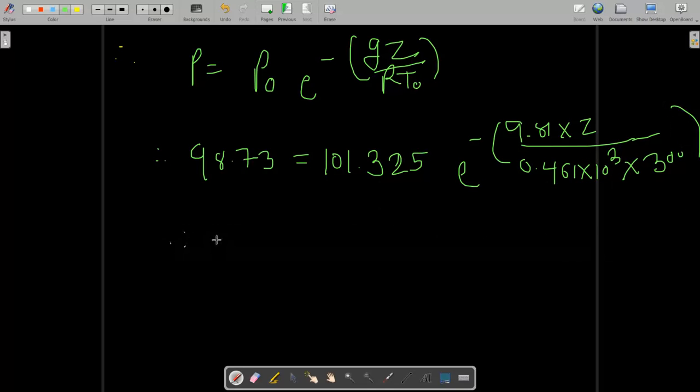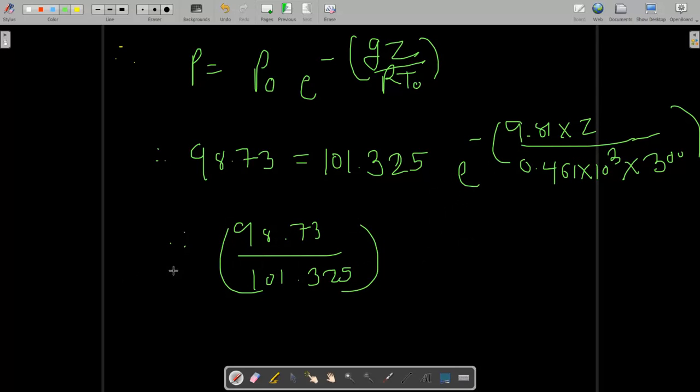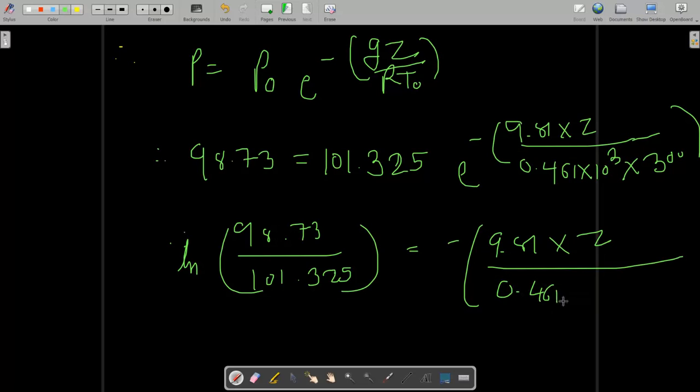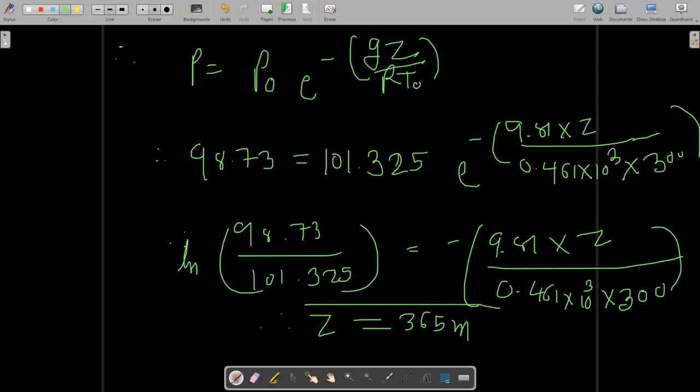So we can write 98.73 upon 101.325, and this exponential will come to this side and become ln, is equal to minus 9.81 into z upon 0.461 into 10 raised to 3 multiplied by 300. When you solve this in the calculator, you will get the height of the hill as 365 meter, and this is the answer.